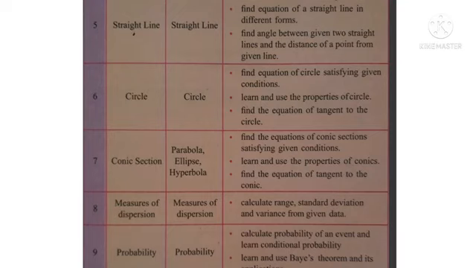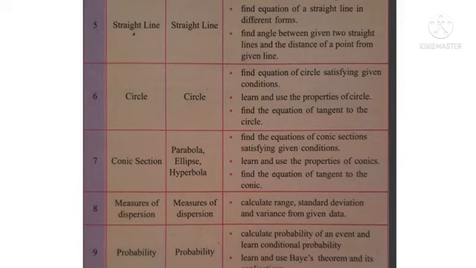This topic, measures of dispersion, is in 12th standard also. In 12th standard also you find range, then standard deviation and variance. So this topic is useful in 12th standard also. And the last topic is probability. From 9th standard you have learned probability. Here we will see how to find probability of an event. We will learn some theorems and their application. These two topics are in 12th standard also. So you carefully study all these topics of maths part first.